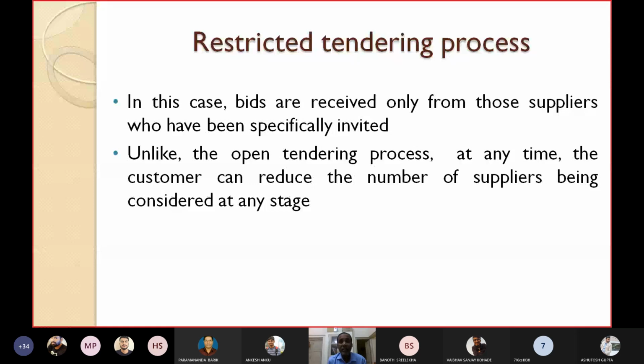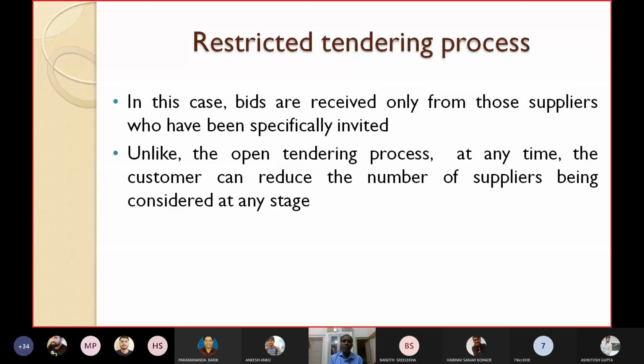In this case, the bids are received only from those suppliers who have been specifically invited. So in contrast to the open tendering process, here you do not make an open tender through advertisement in a newspaper or media or TV, etc. What do you do? You know in your locality, say 5 or 10 suppliers supply this item, like computers in your local market.